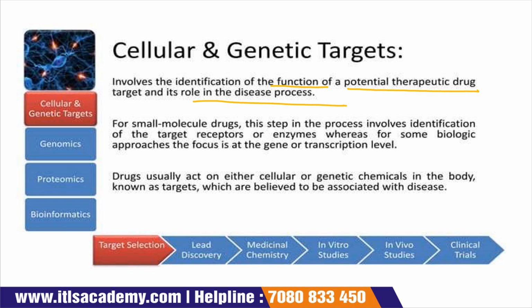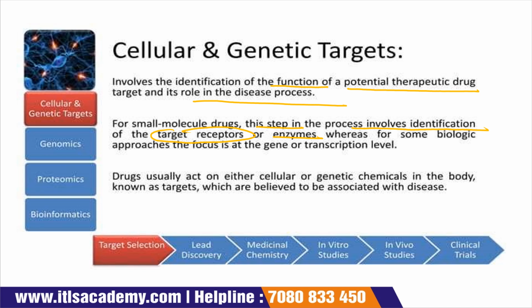For a small molecule drug, this step involves identification of the target receptor or enzyme.